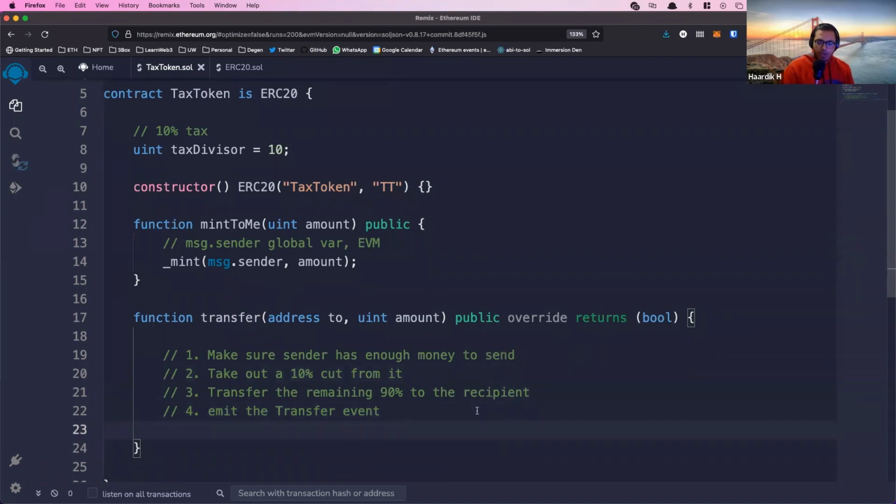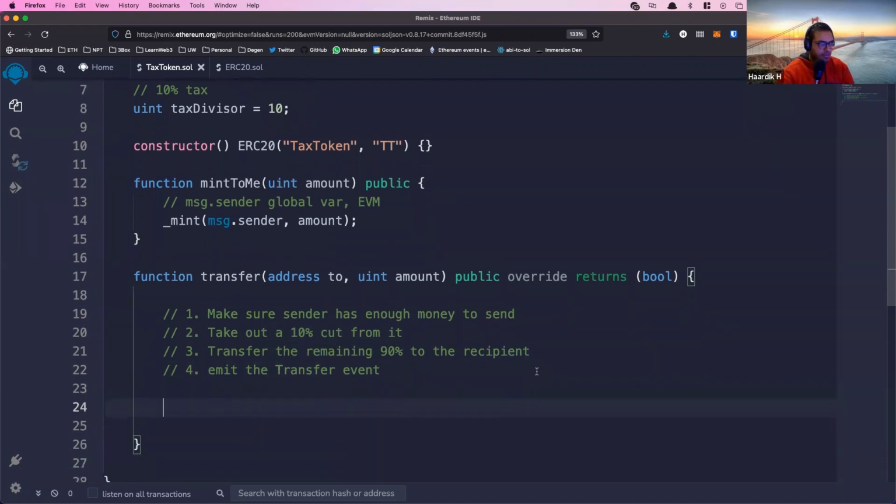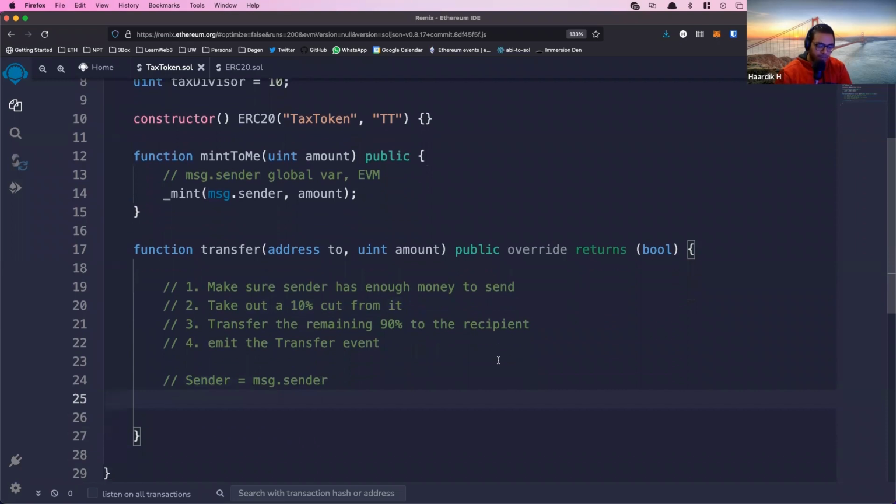All right, so let's start off doing this. Making sure the sender has enough money. The sender in this case is the person who called this function, right? Whoever called this function is trying to send tokens out of their own account. So the sender address is equal to message.sender, the global variable, right?